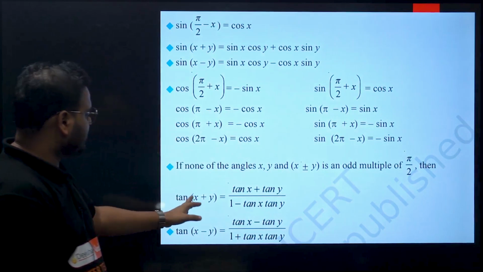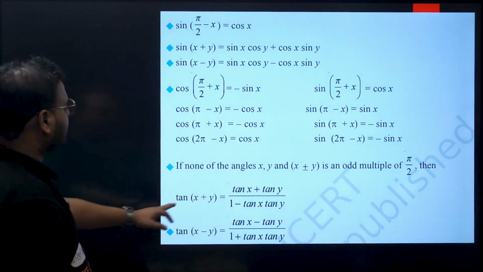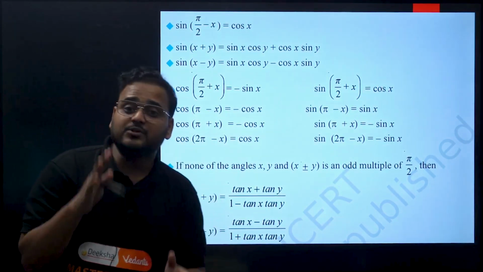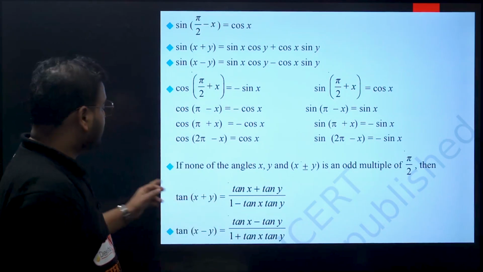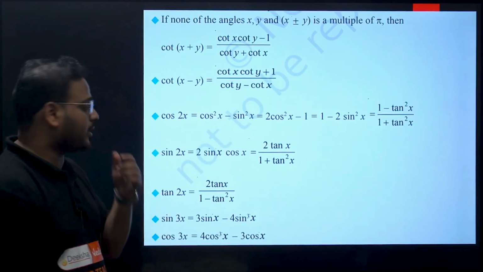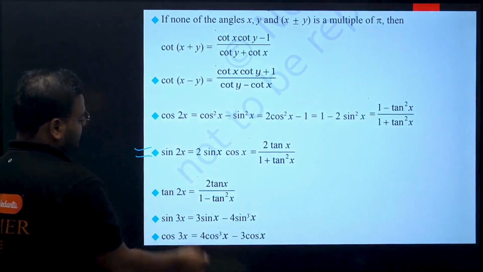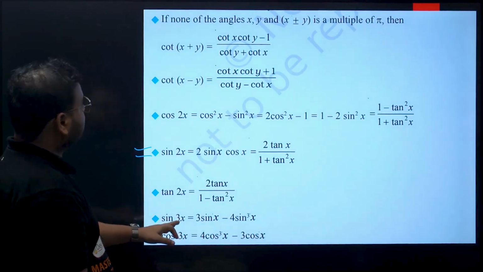Then again continue with this. For tan also we have sum and difference angle property, tan of x plus y, tan of x minus y. Please open your NCERT right now and solve these questions. So remember and revise these formulas, very important. Then double angle, half angle formulas are there, and then thrice of the angle is also there.